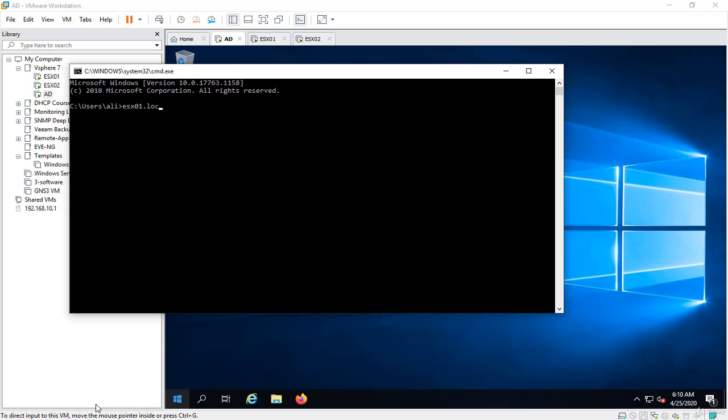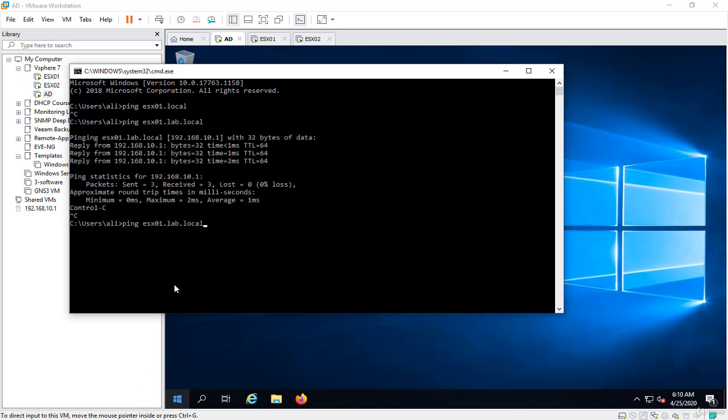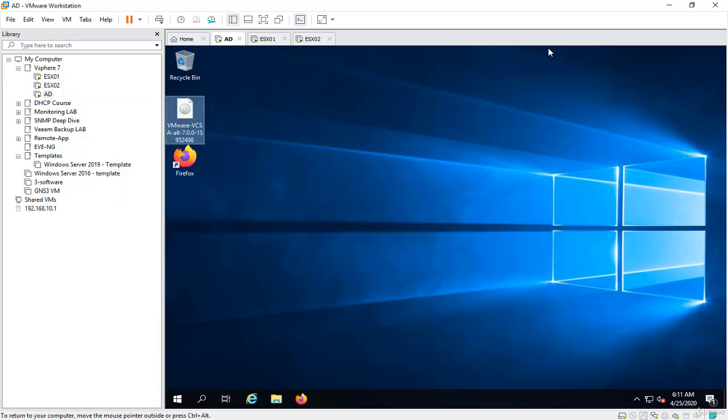.local, and we'll say ping. Sorry, I forgot lab. Great. And again, we can resolve our second ESXi from our PC. But I'd rather publish it from our Active Directory, in case you cannot access the lab environment from your PC.